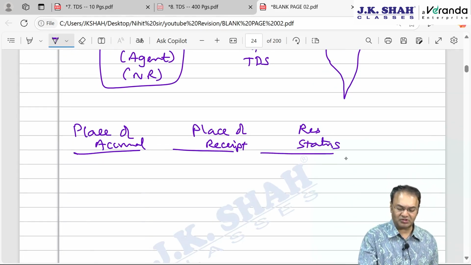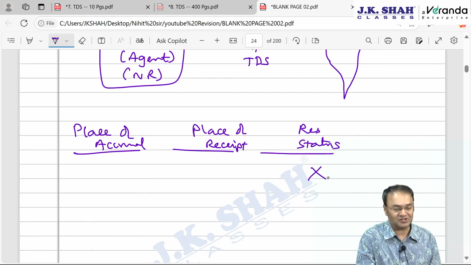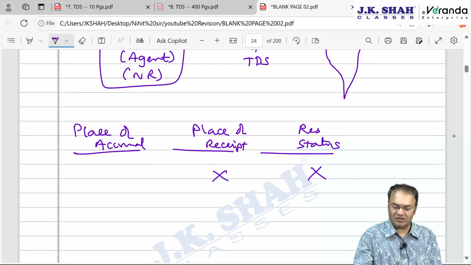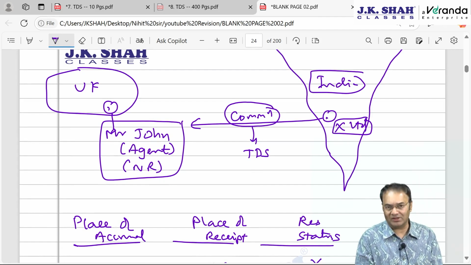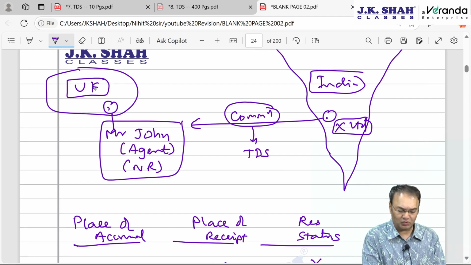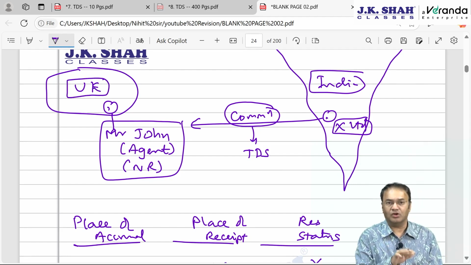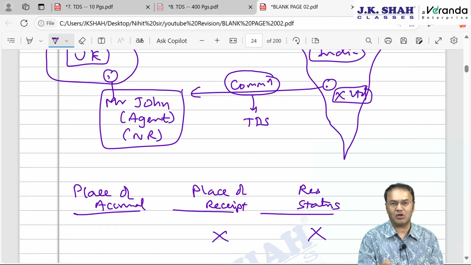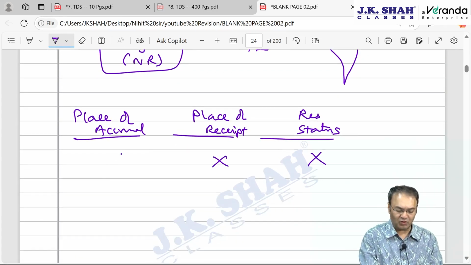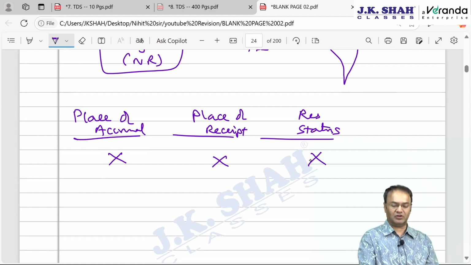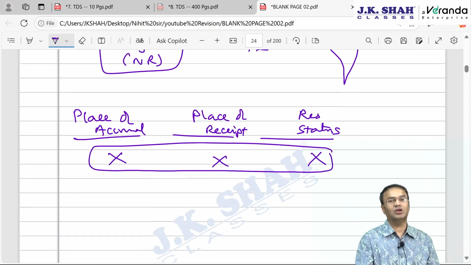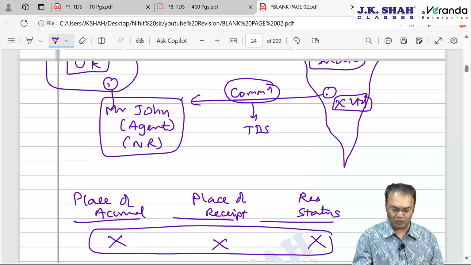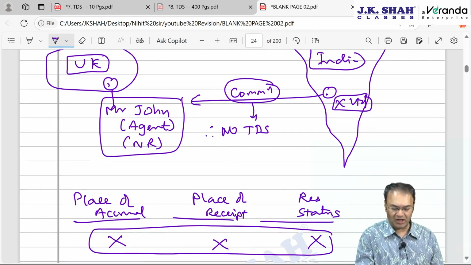One thing for sure, that this person Mr. John is non-resident, so he is not resident in India. Place of receipt is also UK, therefore the place of receipt point will not apply. Place of accrual: as far as commission income is concerned, place of accrual will be that country where services are rendered. Where is he rendering service? Answer: he is rendering services in the UK. It's not Uttarakhand, the United Kingdom I am talking about. So the UK is not a part of India. So place of accrual is also the UK, not India. None of the three gets triggered, income is not taxable in India, therefore no TDS. No TDS under any section.